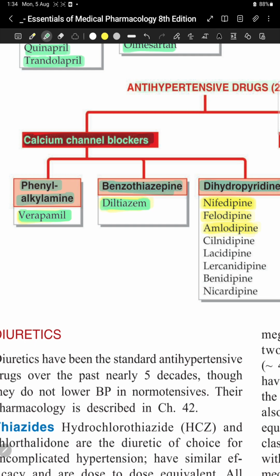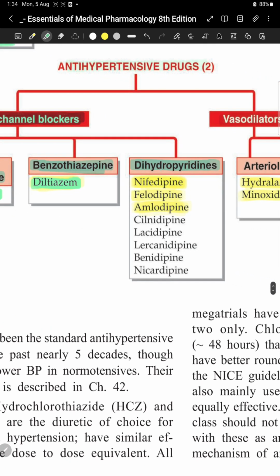Diltiazem is benzothiazepine, and the dihydropyridines end with the word dipine, like nifedipine, felodipine, amlodipine, clinidipine, lacidipine, lercanidipine, benidipine, nicardipine.